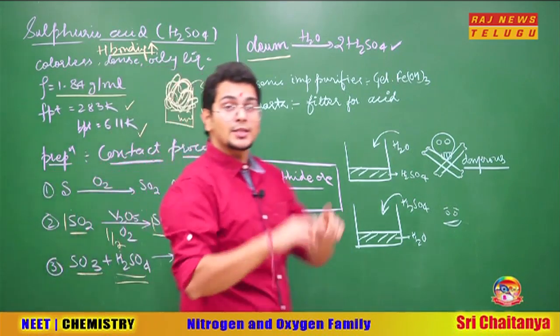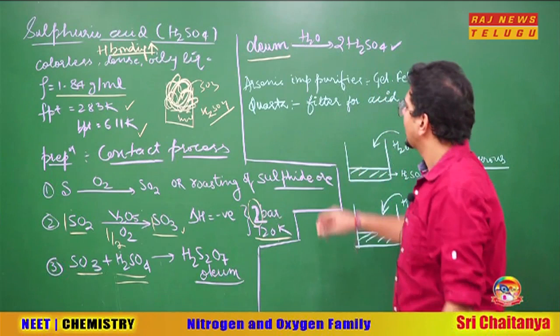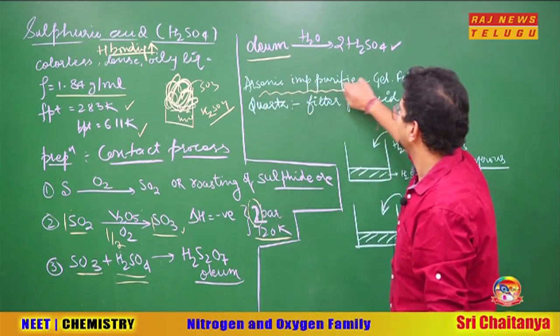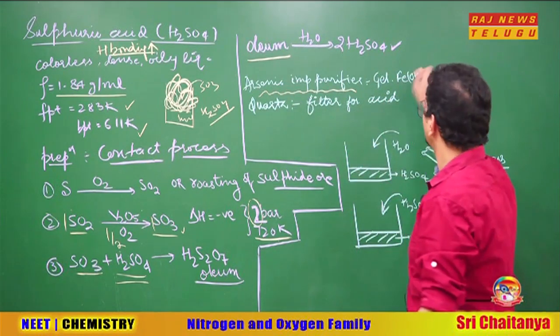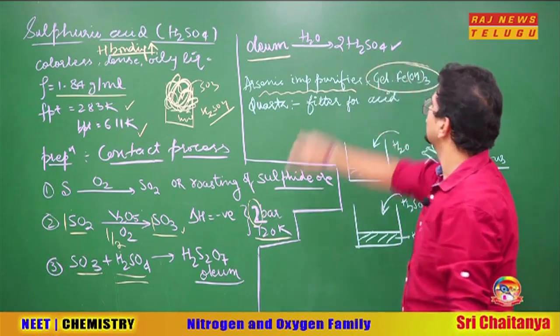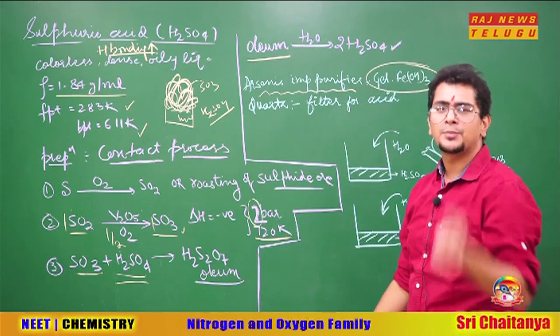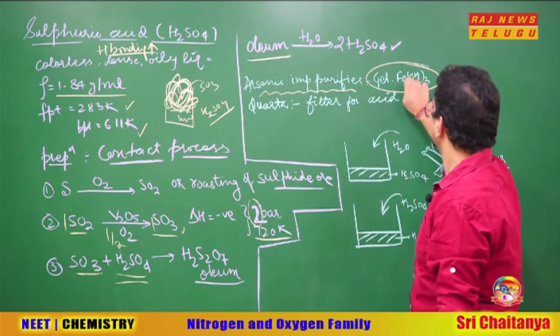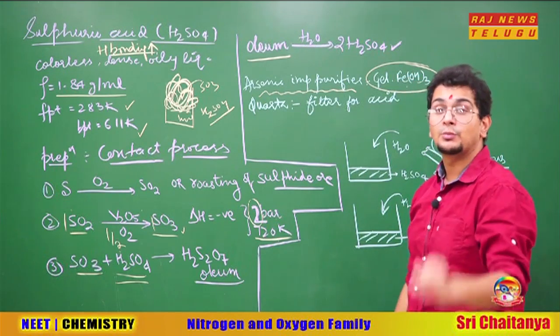In the contact process diagram in the NCERT, you will see an arsenic purifier there. Arsenic impurities are there. To purify it, we use gelatinous Fe(OH)3. It absorbs the impurity of arsenic over itself. So gelatinous Fe(OH)3 is used to remove the